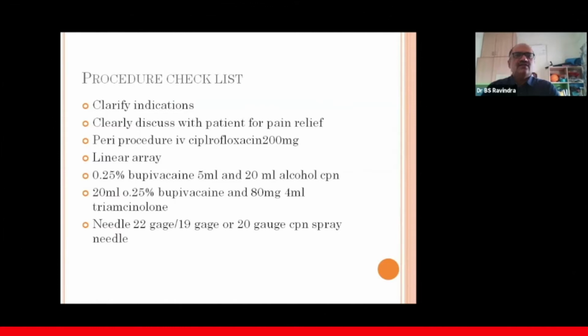And for CPB, that is for chronic pancreatitis, although nowadays at least we have stopped doing celiac plexus block for chronic pancreatitis, 20 ml of 0.5% bupivacaine and 80 milligram, that's 4 ml, of triamcinolone. And the needles we should be using are 22 gauge, 19 gauge, or a 20 gauge specific CPN needle which comes from Cook. These are the three needles we can use.